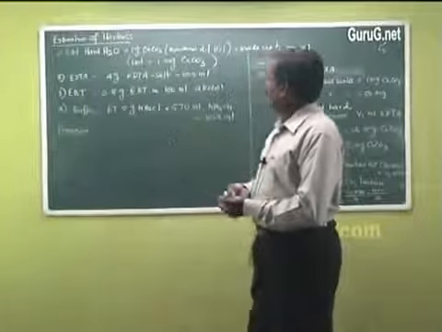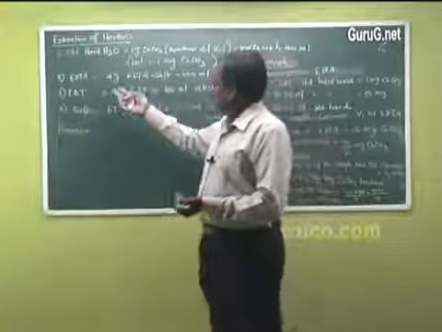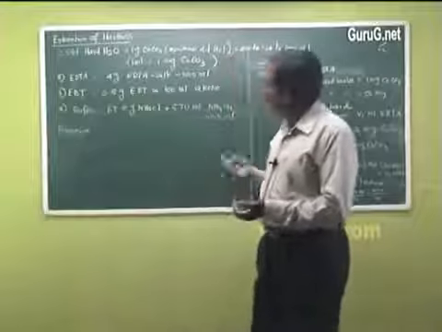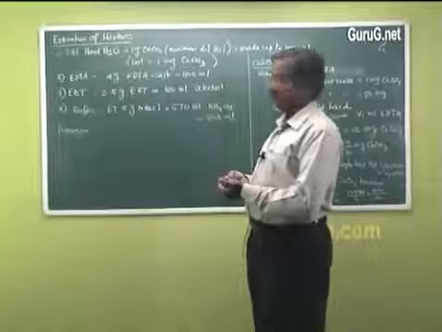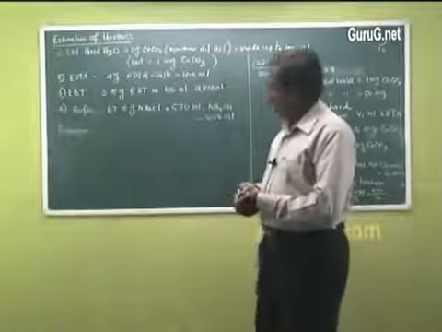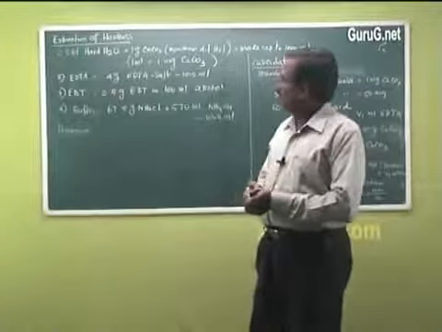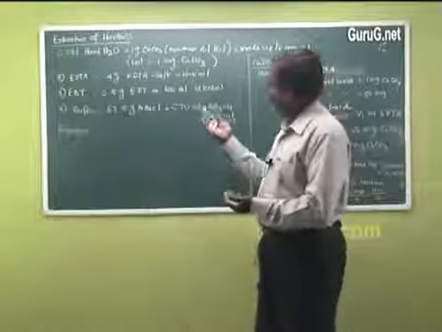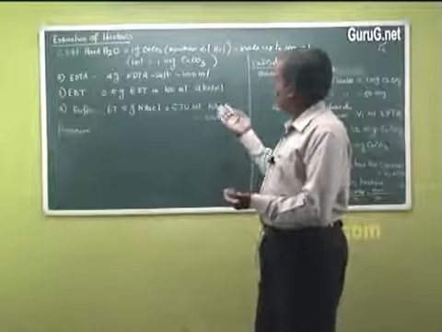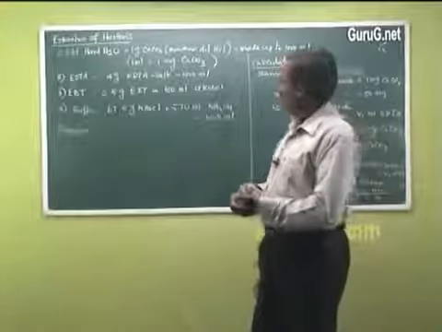And EDTA: the disodium salt of EDTA, 4 gram dissolved in 1000 ml of water. And EBT, Eriochrome Black T, 0.5 gram is dissolved in 100 ml of ethyl alcohol.